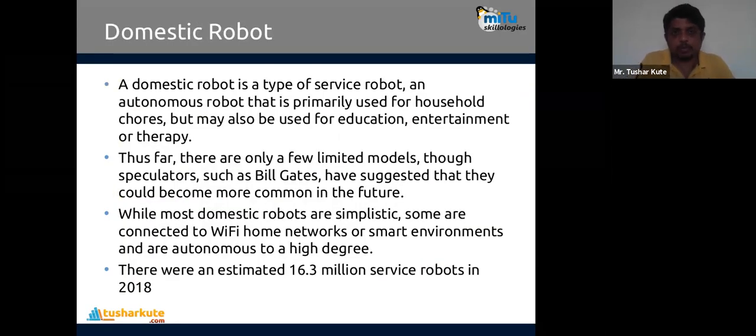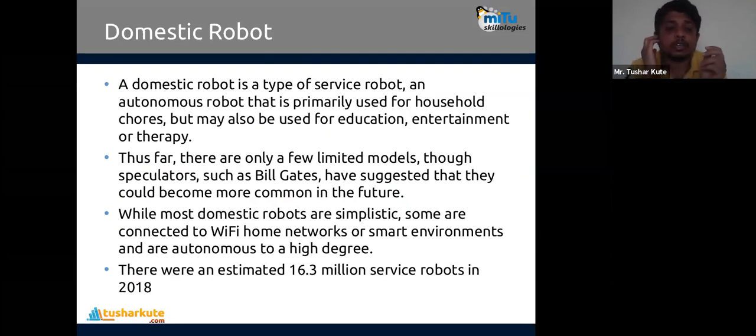Or the last one, that is the domestic robot. A domestic robot is a type of service robot and autonomous robot that is primarily used for household chores, but may also be used for education, entertainment, and therapies. Thus far, there are only a few limited models, although speculators such as Bill Gates have suggested that they could become more common in future. Okay. While you see that most domestic robots are simplistic, some are connected with a Wi-Fi home network or smart environments and are autonomous to a high degree.